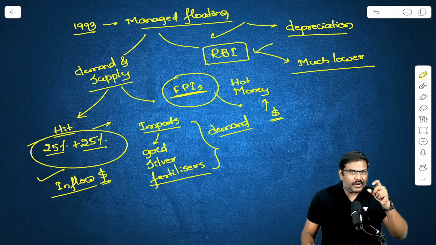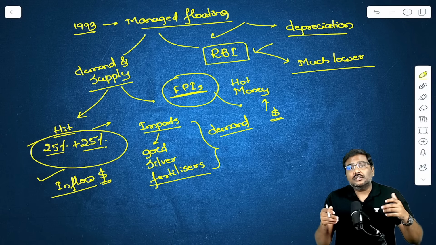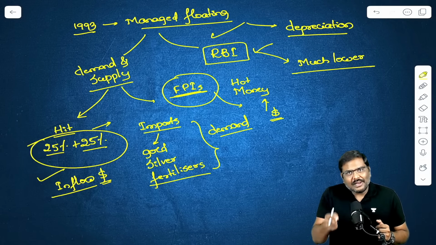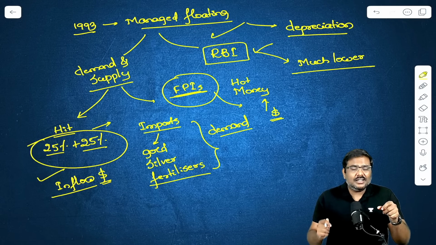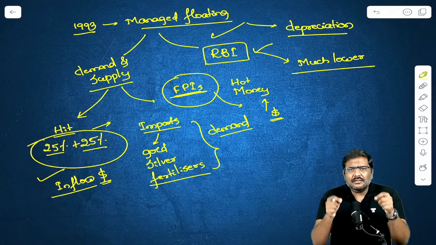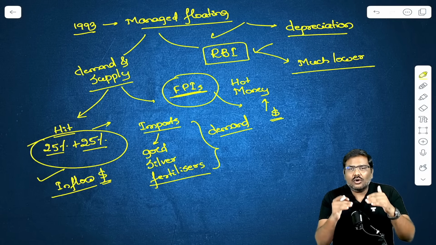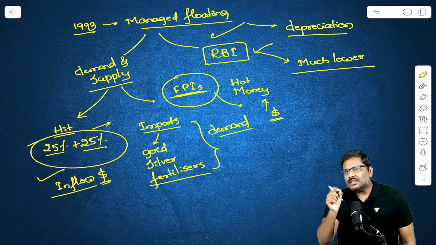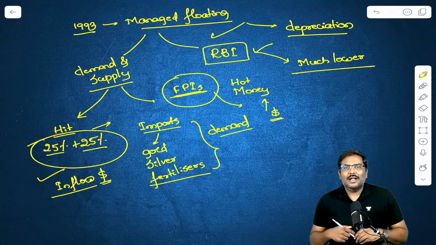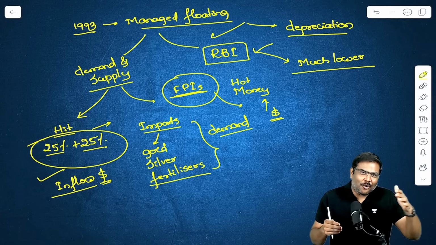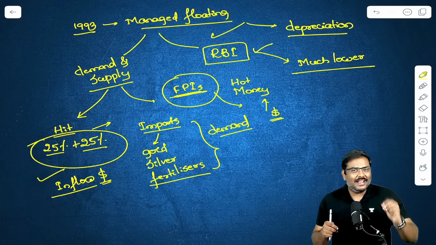For example, when you look at the volatility of rupee, a couple of years ago, in a quarter, RBI used to sell $30 billion, $35 billion in order to stabilize the rupee value. But according to the recent data, RBI has hardly sold around $10 billion. I repeat, around $10 billion in recent times in order to stabilize rupee. Now, some of you will be thinking, sir, why is RBI doing this? It is creating a problem for me. I, being a UPSC aspirant, in addition to all the other concepts, now I'll have to remember even this concept because RBI is not working correctly.